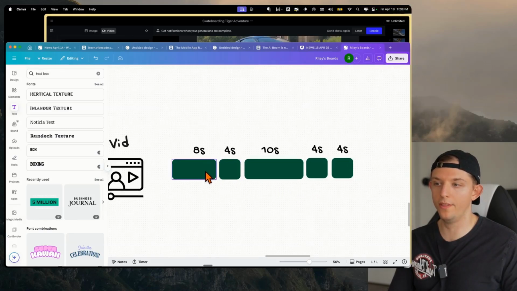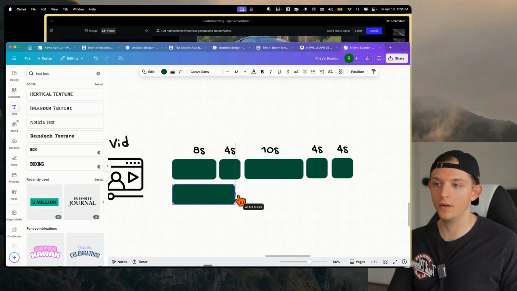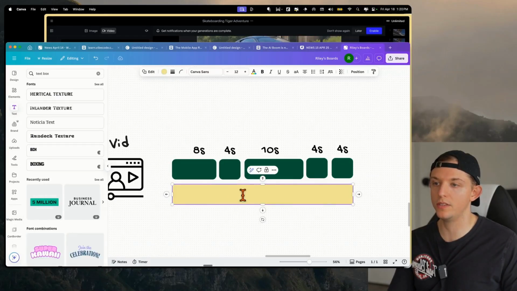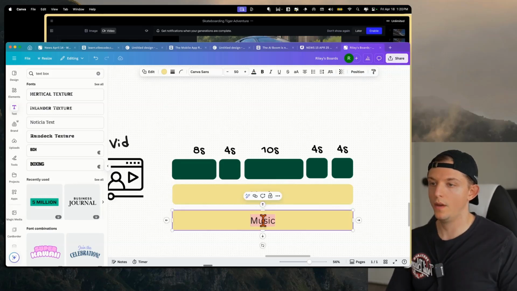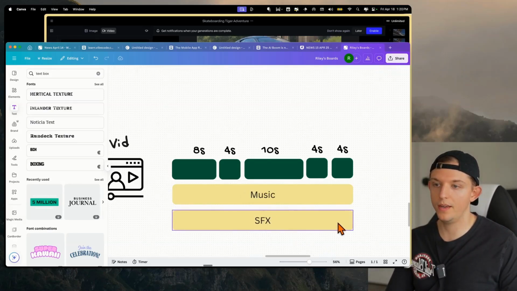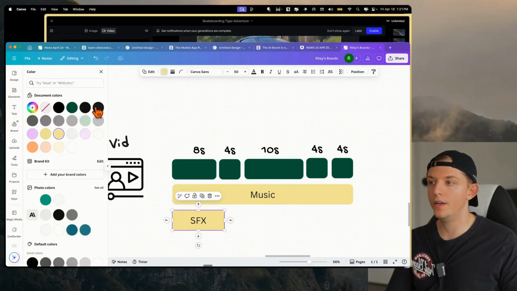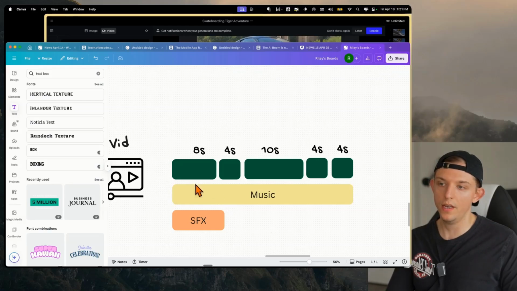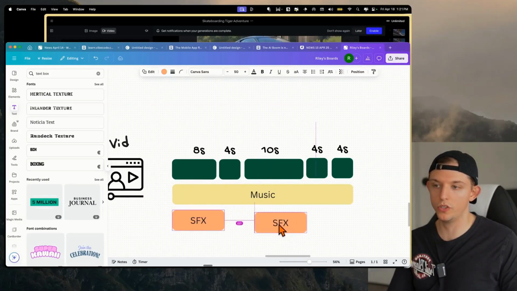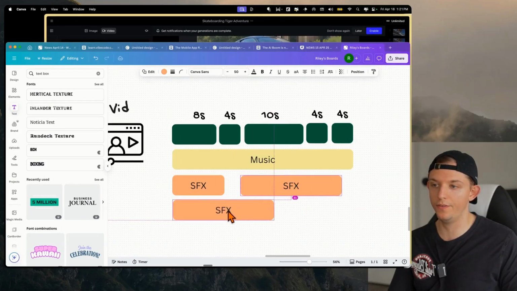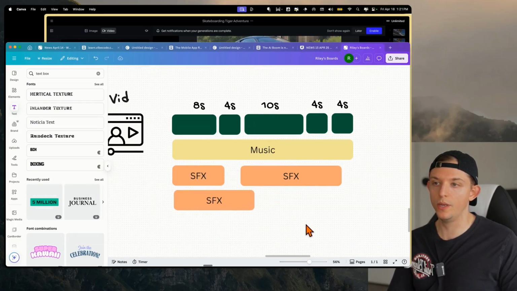We need more than just a video layer. We're actually gonna need some sound. So we're definitely gonna need some sound. And so we'll probably want some music. And then we're also gonna want some sound effects, right? If you have a commercial with a driving car and it doesn't make any car noises, that's a pretty bad video. So we're gonna want some sound effects, and the music might be consistent throughout the whole background, but we might have some sound effects for the car starting. Maybe we'll have a sound for the car driving. Maybe we'll have some layered sound effects where we have, you know, just the general sound of the city. Maybe there's some wind or something like that.